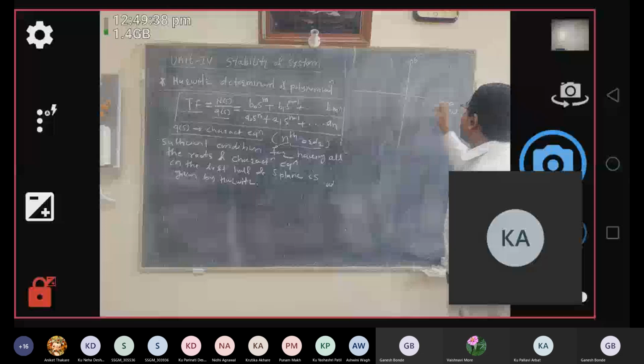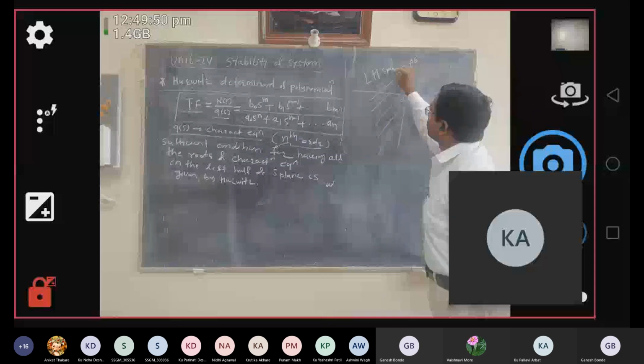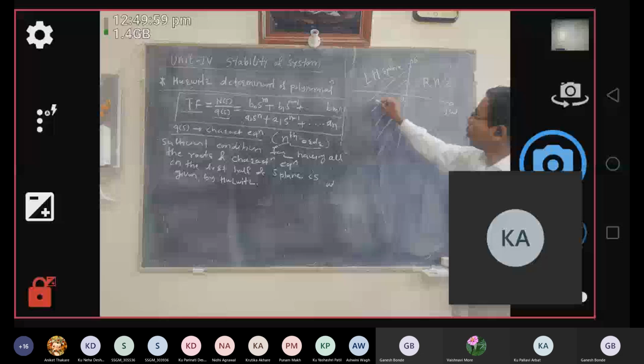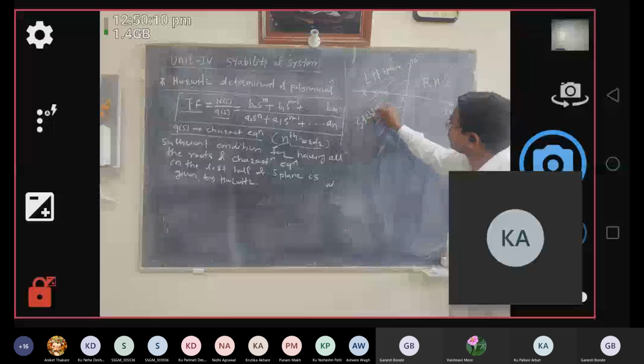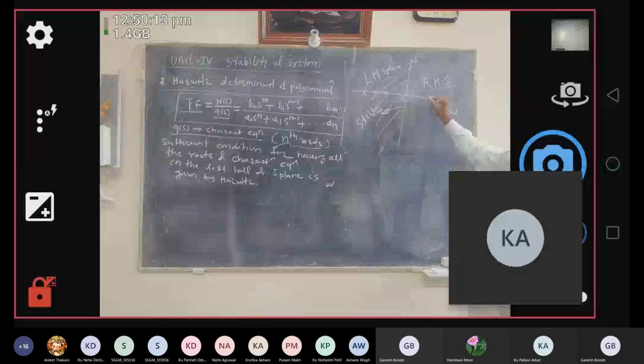So this is called the left half of the S plane, and this will be your right half of the S plane. This is RHS and this is LHS. When the roots of your characteristic equation lie in the left half of the S plane, your system is always stable. And if any one of the poles lies in the right half of the S plane, your system becomes unstable.